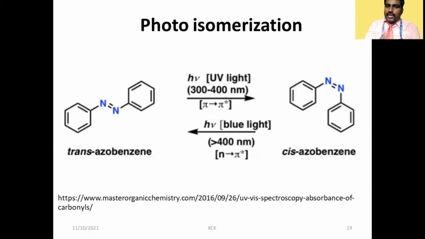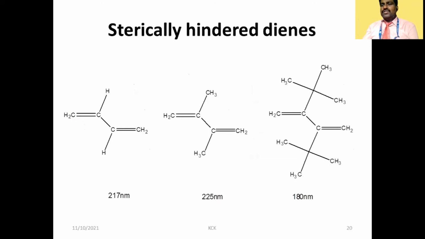What radiation are we sending for trans to cis? UV. Cis to trans? Visible. If you send UV, it becomes cis. If you send visible, it becomes trans. These types of reactions are called photoisomerization reactions. Even photochemical reactions, and even these photoisomerization reactions, we can monitor by using UV visible spectroscopy. And sterically hindered dienes, 1,3-butadiene.